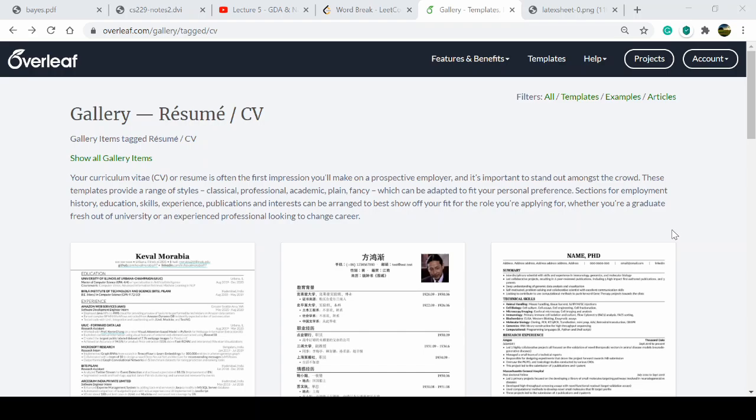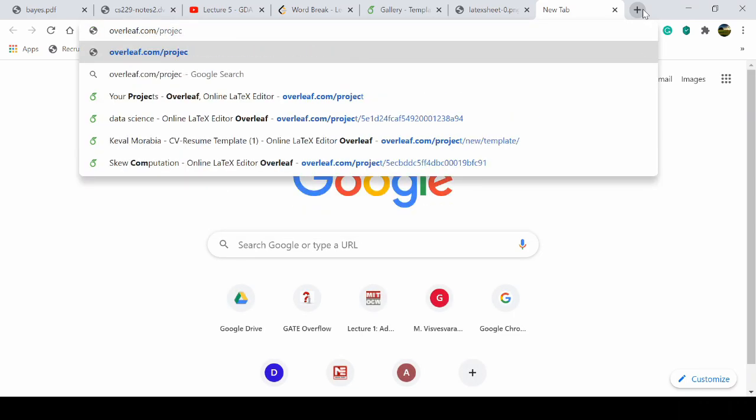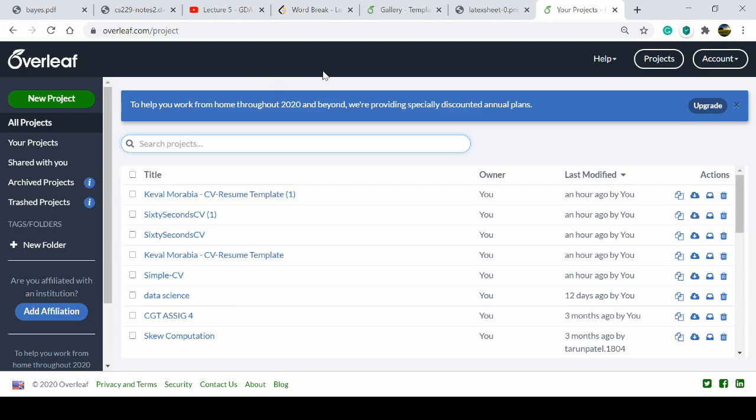So let's start how we create a resume on Overleaf. Just go on Google and search Overleaf. As I have already logged in, it is showing my work. If you have not logged in, just log in, and after you log in, select New Project.